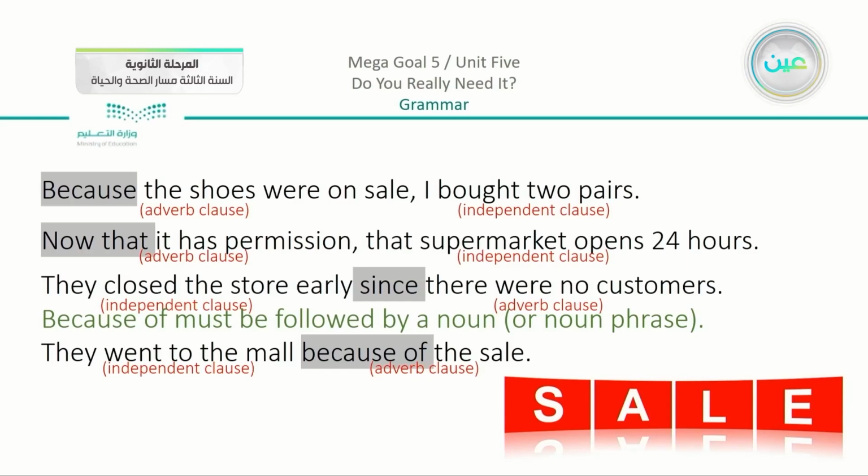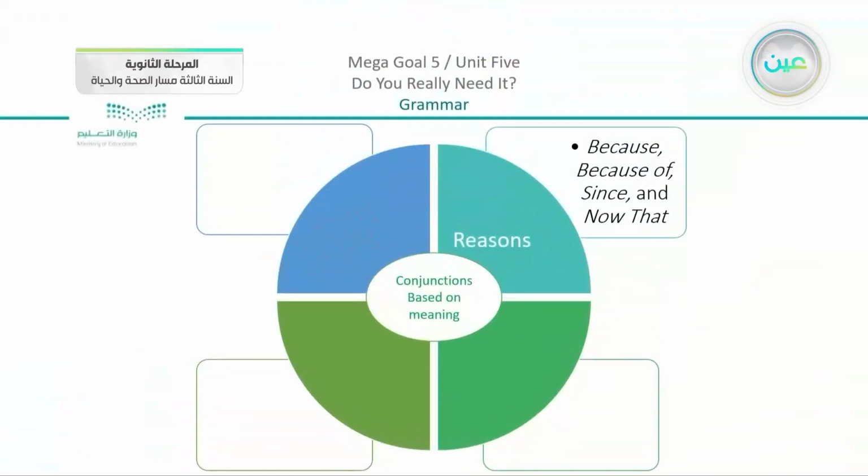And we have the same idea with the fourth. They went to the mall because of the sale. Now why did we go to the mall? Because of the sale. Now you can see that in all 4 examples, I asked why. Why did I ask? Because I am giving the reason. So this means that I have here the 4 conjunctions because of, since, and now that.